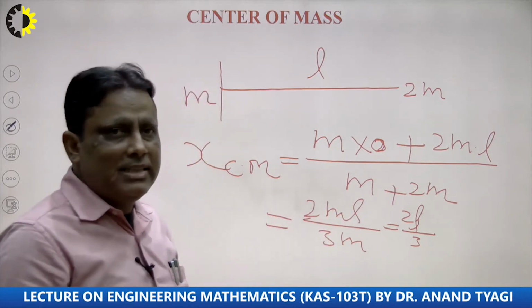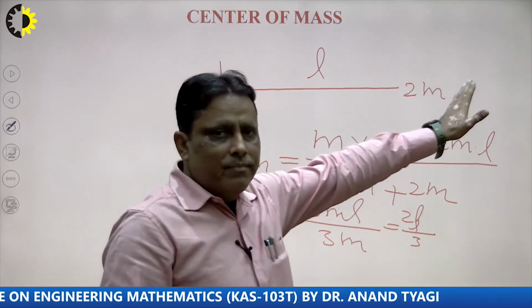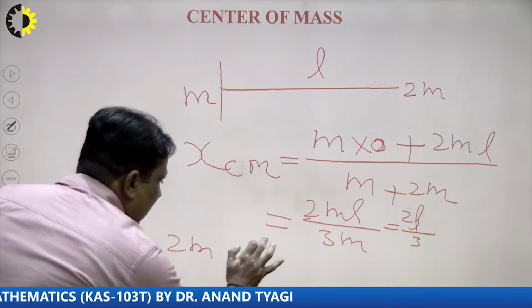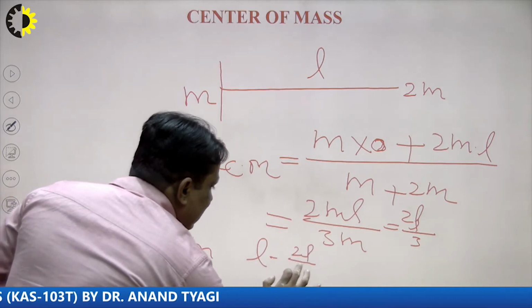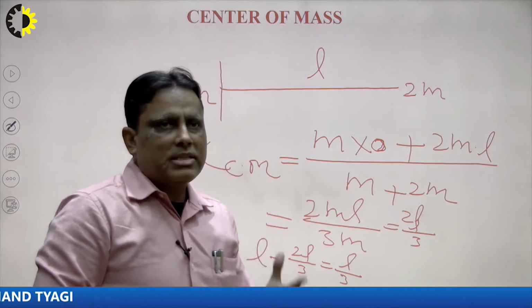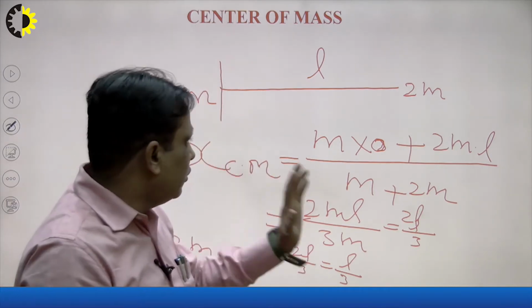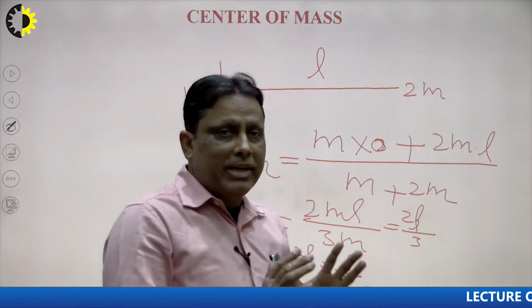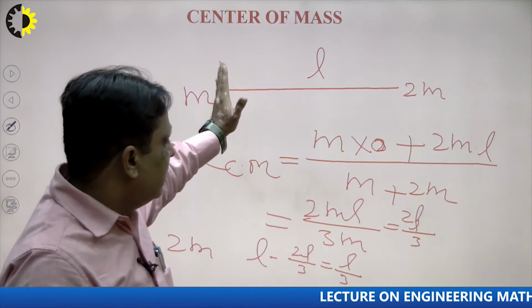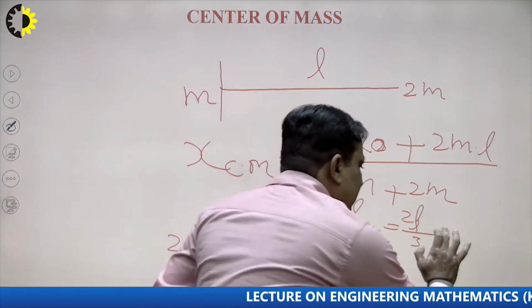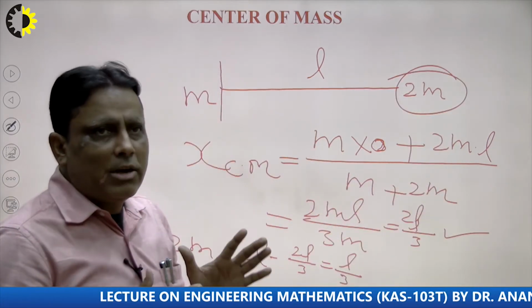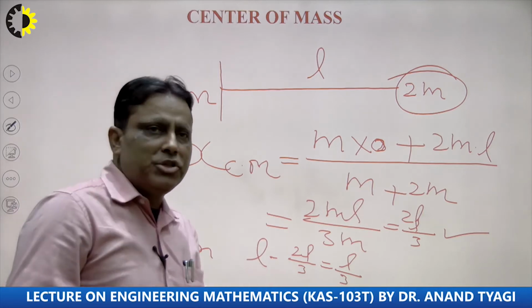We can say in other words, from the end of 2m it will be L minus 2L by 3, that means L by 3. So there are two conclusions, center of mass from this end and center of mass from this end, both play an important role here, right? Suppose I want to calculate from this end, the m end, it will be 2L by 3, and if I want to calculate from this end, it will be L by 3. So in this way we can calculate the center of mass with the help of a homogeneous rod.